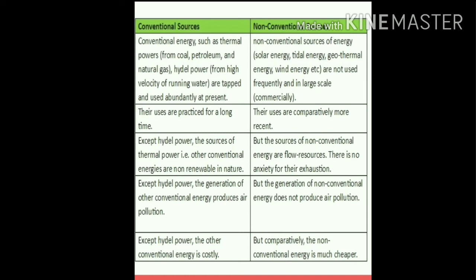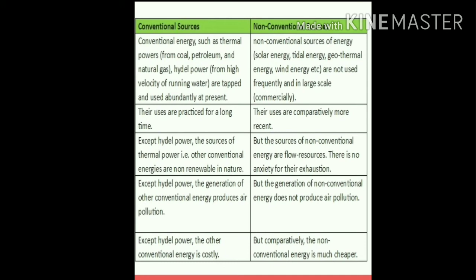Then see the next point. Except hydel power, the various conventional sources produce air pollution. That means they can pollute the environment, which means they are not eco-friendly. But the non-conventional sources do not produce any pollution, which means they are eco-friendly. Then come to the last point. Except hydel power, the various conventional energy resources are very costly. That means they will cost you a huge amount of money. But the non-conventional sources are comparatively much cheaper.